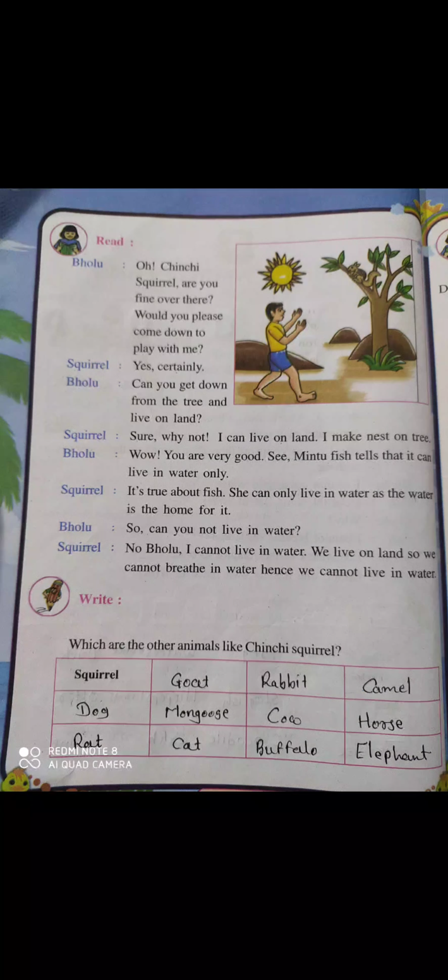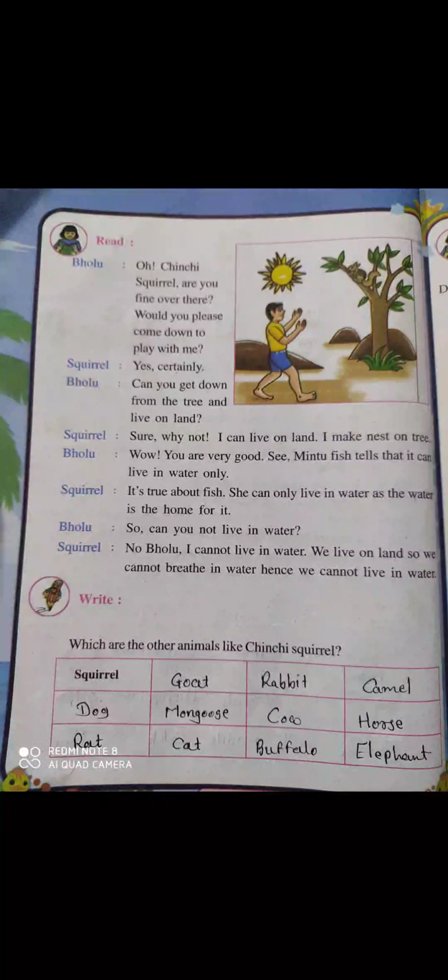So now Bholu comes to the squirrel and asks the squirrel to play. Now the squirrel says, "Yes, certainly." The squirrel also agreed to play with Bholu. What is the name of that squirrel? The name of the squirrel is Chinchi. Chinchi also wanted to play with Bholu.